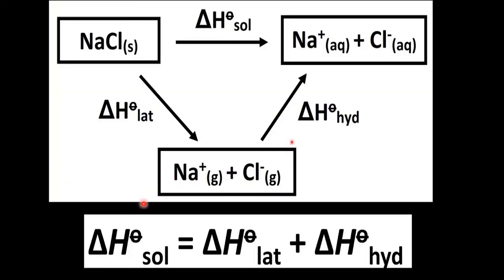Here, using a formula, we can calculate the enthalpy of a solution, which is equal to the enthalpy of lattice and the enthalpy of hydration. That means first you have to break the lattice into different constituent ions. Then at that time you mix in the water. Afterwards you will get the solution. So enthalpy of a solution is the combination of lattice enthalpy and hydration enthalpy. Then only you will calculate the solution enthalpy.